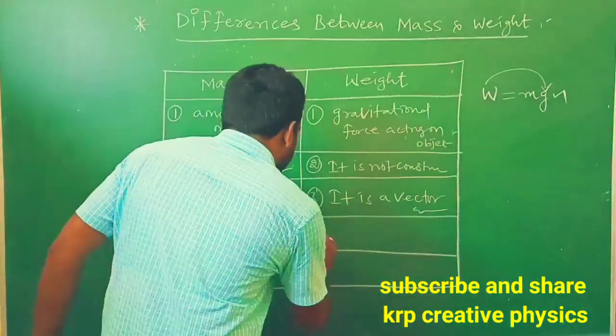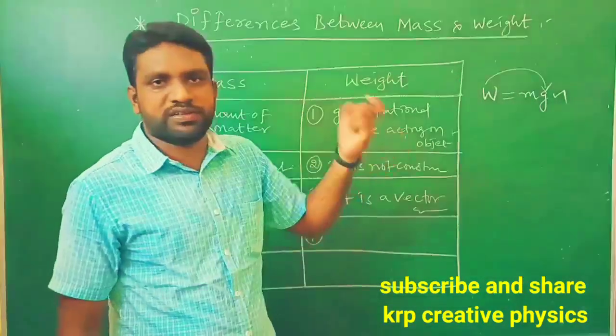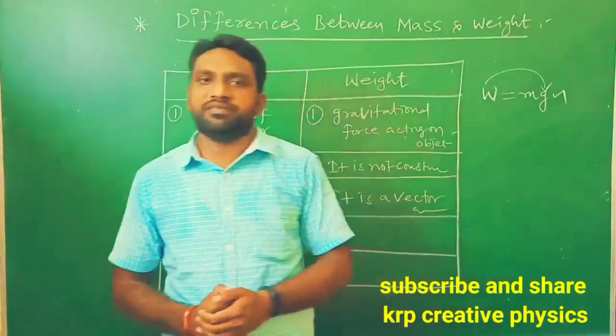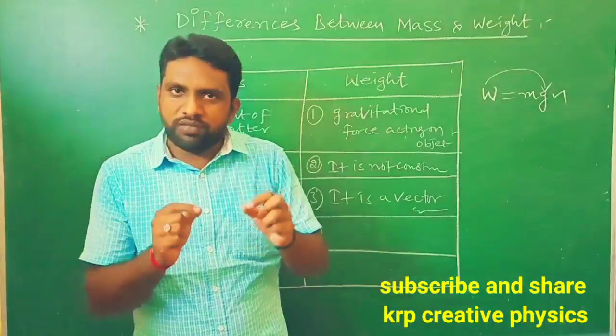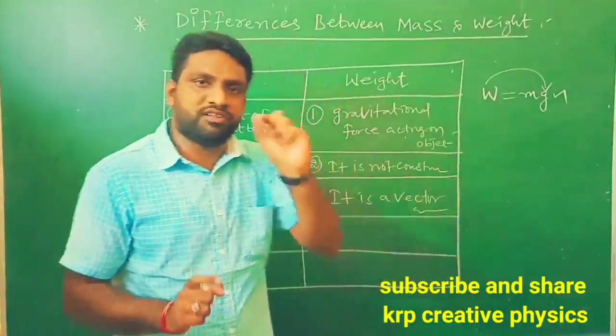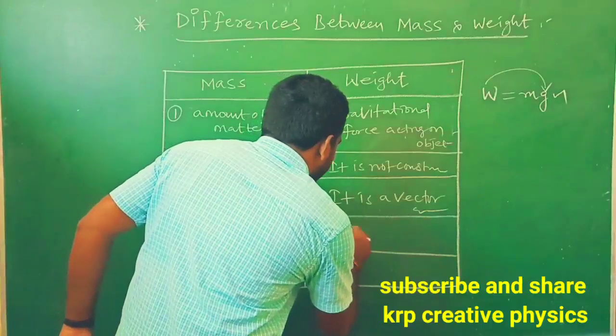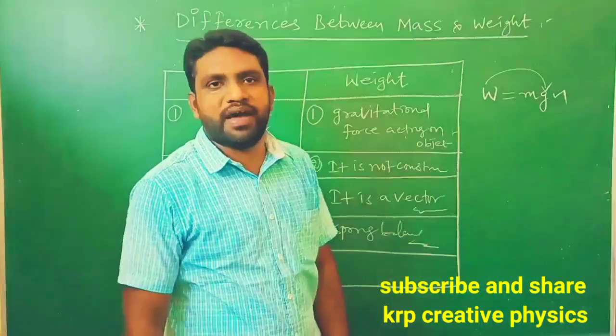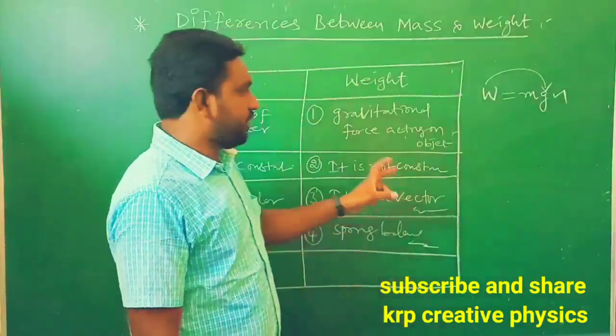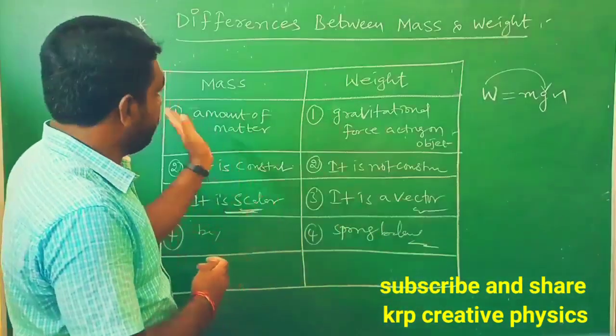But how can we measure the weight? Everyone should remember this one. This is a very important point for competitive exams. We can measure the weight of the object only with the help of a spring balance. That is what you should remember. The weight of the object can be measured only with the help of a spring balance. That is the differentiation between mass and weight.